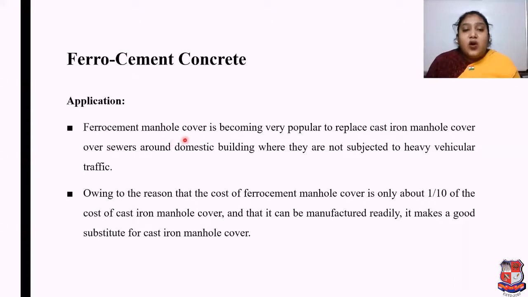Ferrocement manhole covers are becoming very popular to replace cast iron manhole covers over sewers around domestic buildings where they are not subjected to heavy vehicular traffic. Owing to the fact that the cost of a ferrocement manhole cover is only about 1/10 of the cost of a cast iron manhole cover, and that it can be manufactured readily, it makes a good substitute for cast iron manhole covers.